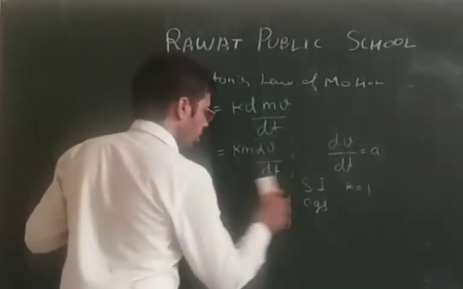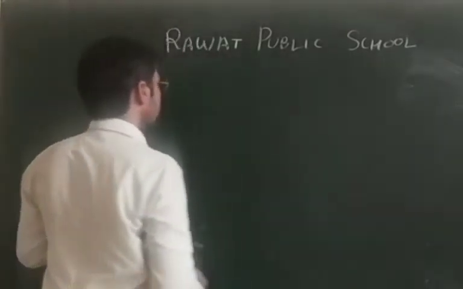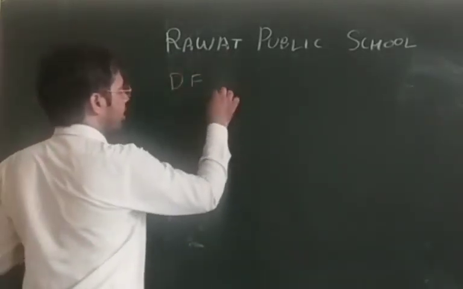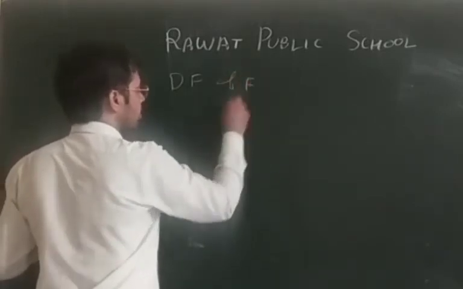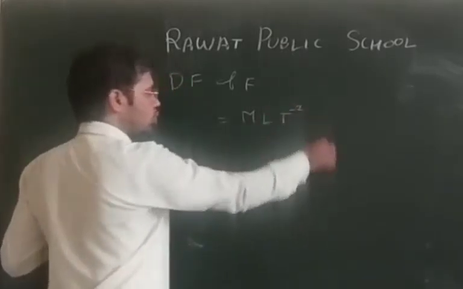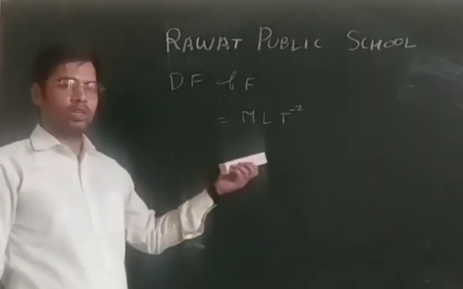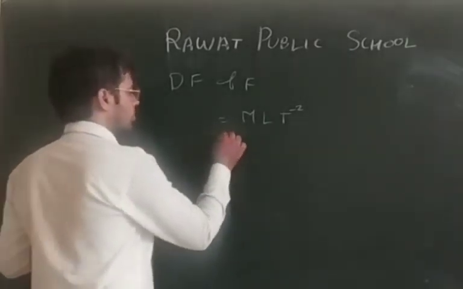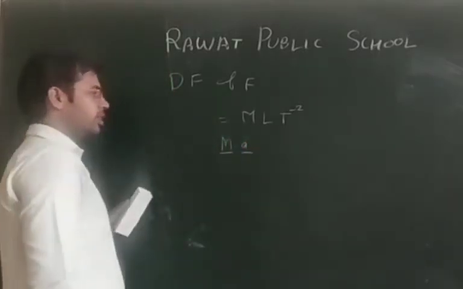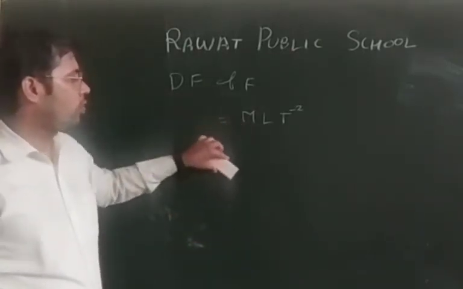Okay, now let us discuss something about the dimensional formula of force. Dimensional formula of force is M L T to the power minus 2. That we learned in chapter number 2, how to find the dimensional formula of force. We can say that it is mass into acceleration. Dimensional formula of mass is multiplied with dimensional formula of acceleration. Then we can calculate the dimensional formula of force.